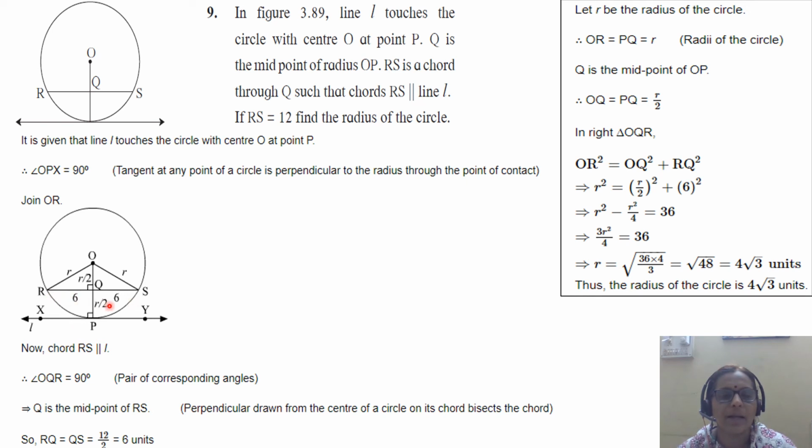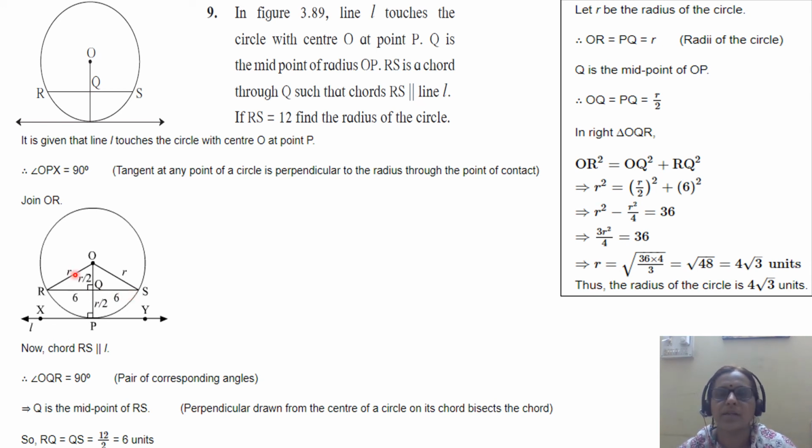Chord RS is parallel to line L. This is given to you. Angle OQR is 90 degrees, so these two are corresponding angles. Q is the midpoint of RS, it is given. Therefore, RQ is 6 and QS is 6 units.